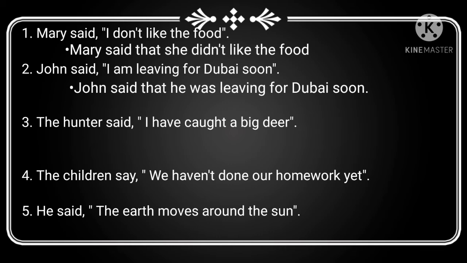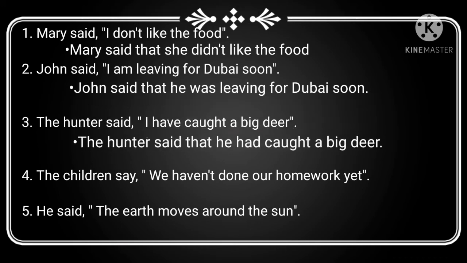While changing into indirect speech, have caught will change into had caught. Okay. Then we should change the pronoun. Here also the pronoun is I and the gender is boy. So I will change into he. Finally, we will get a sentence like this. The hunter said that he had caught a big deer.